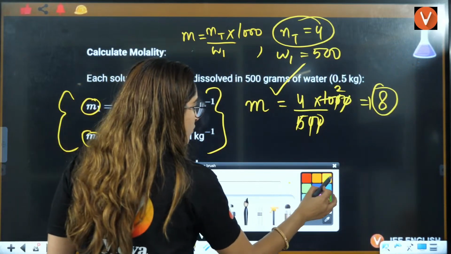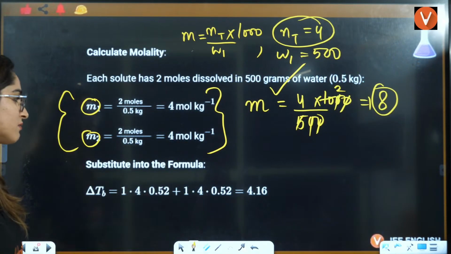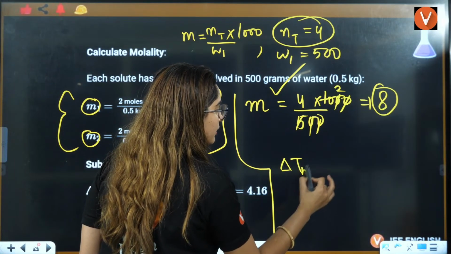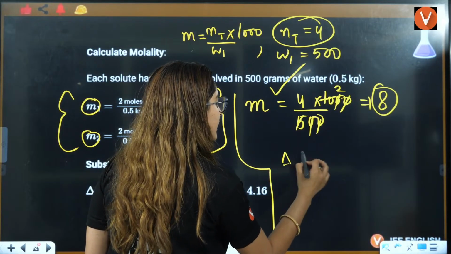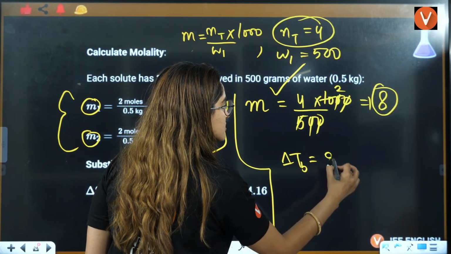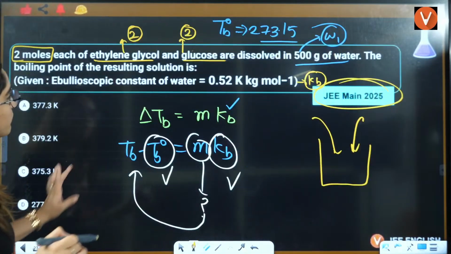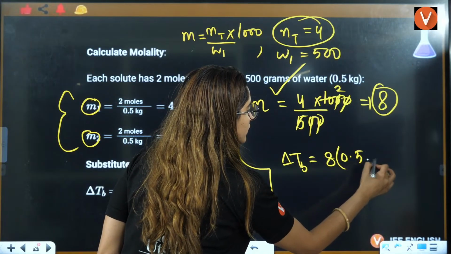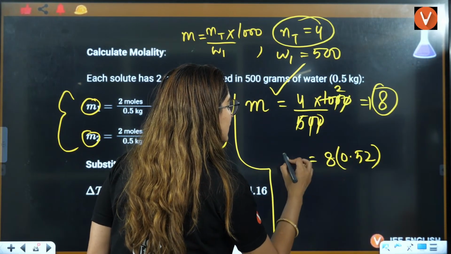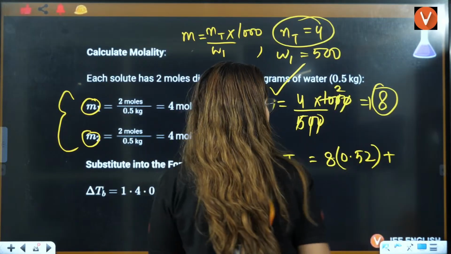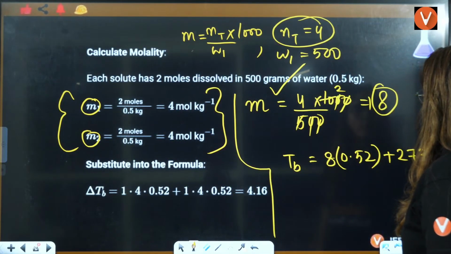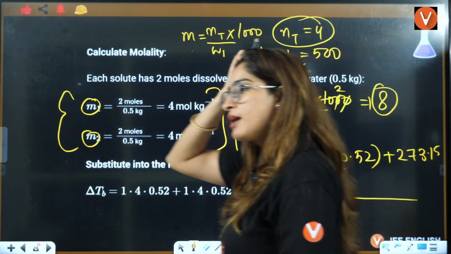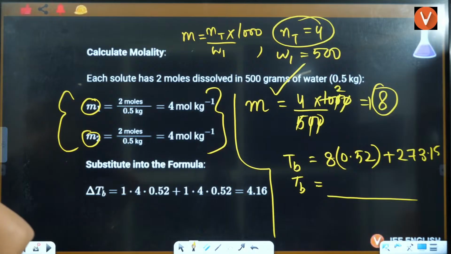Now, if you see molality is equal to 8, then this is again a lengthy way. You can easily do it like this. Delta TB value will be molality, that is 8, into the ebullioscopic constant, that is 0.52. Now if you're solving for TB, you will add here 273.15, and that will become your answer for TB.